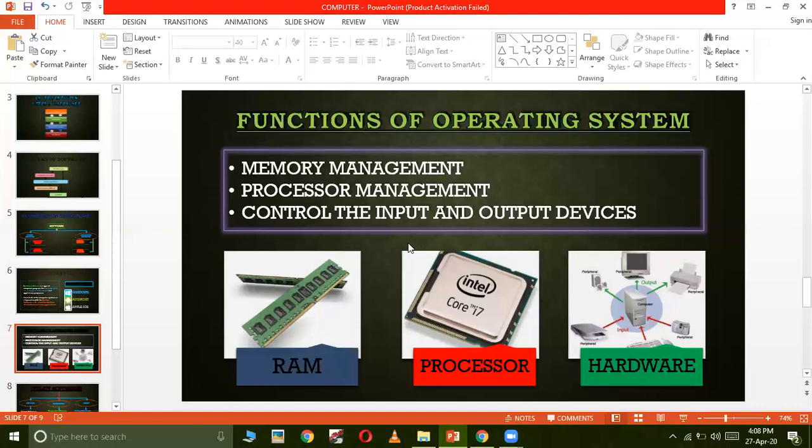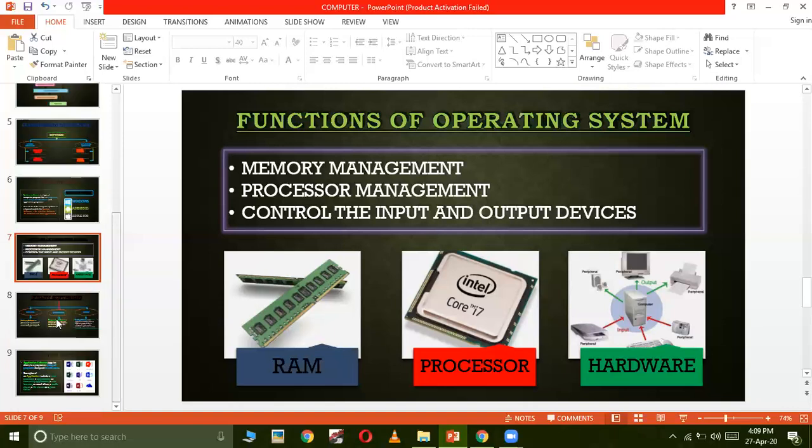For example, when we insert a keyboard in our CPU, that keyboard will be controlled by the operating system, because whatever input we give through the keyboard will be received by the operating system only. So it is the operating system's duty to control the input and output devices and to manage all the input and output operations, that is, from where the input has been taken and where the output has to be displayed. So these are the main functions of the operating system.